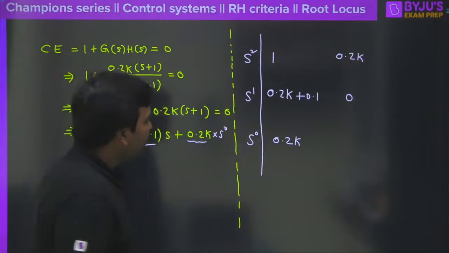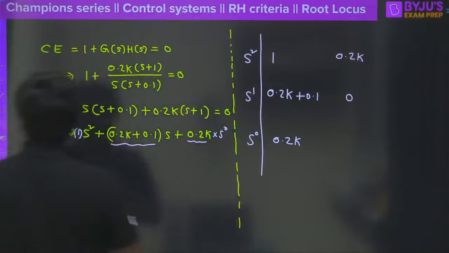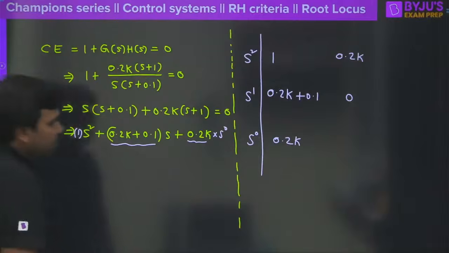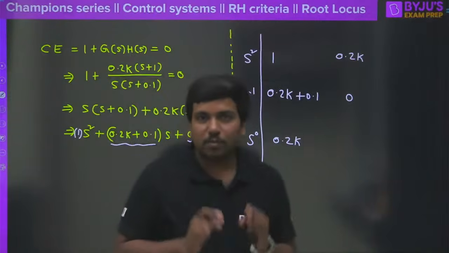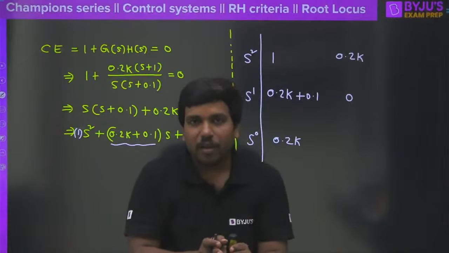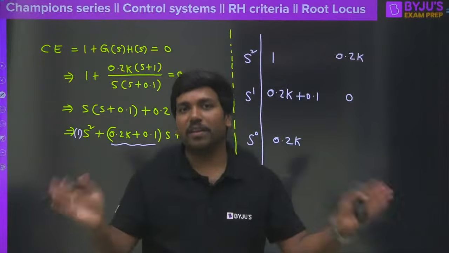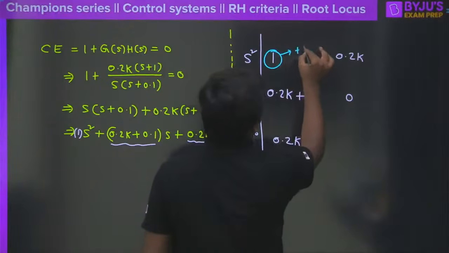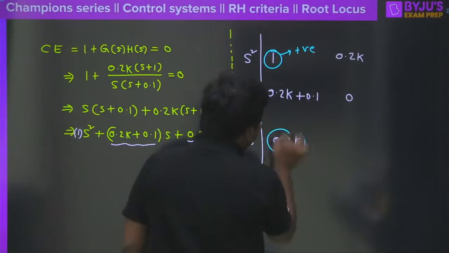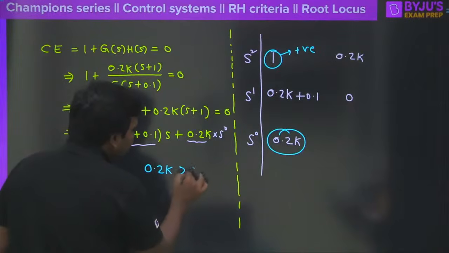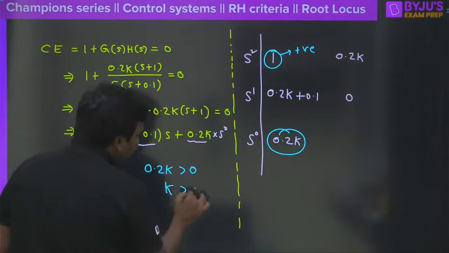So now we will see here, we have to understand the fact that, to get the closed loop system to be stable, then the first column of Routh array, all the elements must be greater than 0, correct? So therefore here 1, I am very sure 1 is a positive number, no problem, and 0.2k must be greater than 0. So therefore k greater than 0.